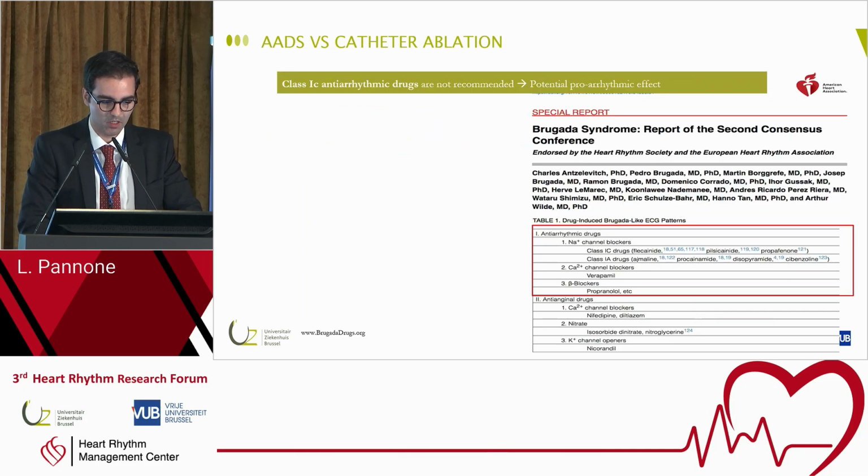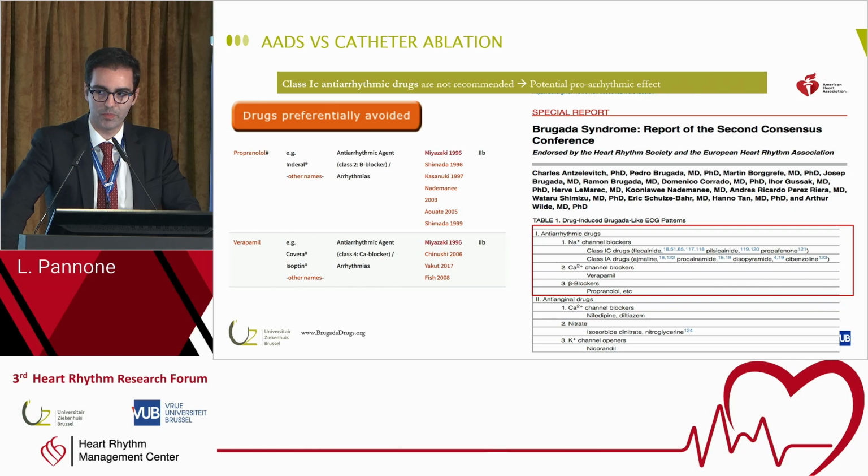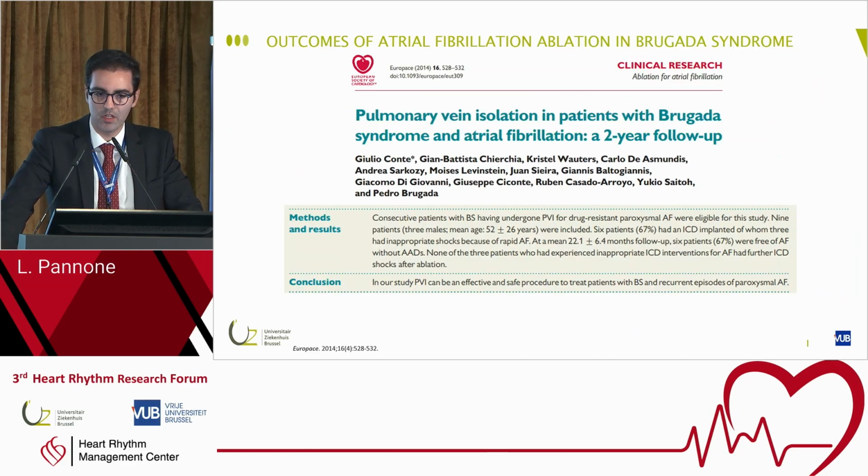And of course, for rhythm control, these are difficult patients because most of the drugs that are used for rhythm control are proarrhythmic and are contraindicated in these patients, especially class 1C drugs. So, of course, catheter ablation is the mainstay of rhythm control in patients with Brugada syndrome. This is our first experience with pulmonary vein isolation in patients with Brugada syndrome. It was 9 patients, and 6 patients had an ICD implant and 3 inappropriate shocks.